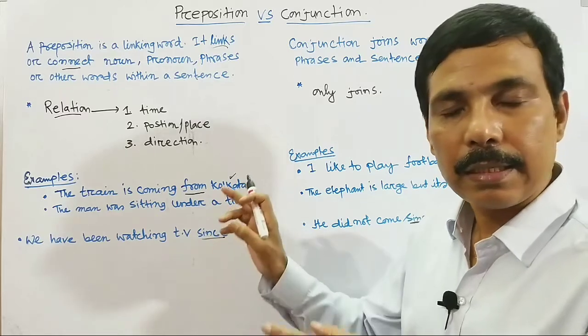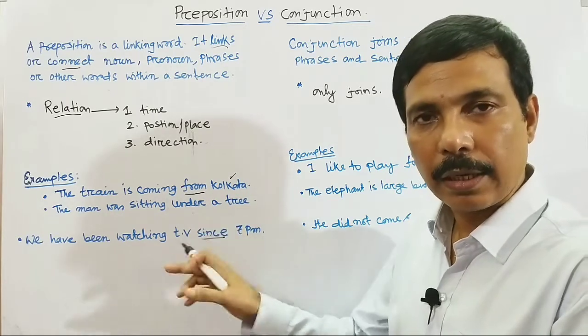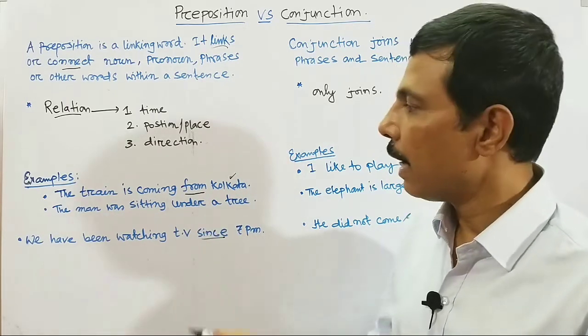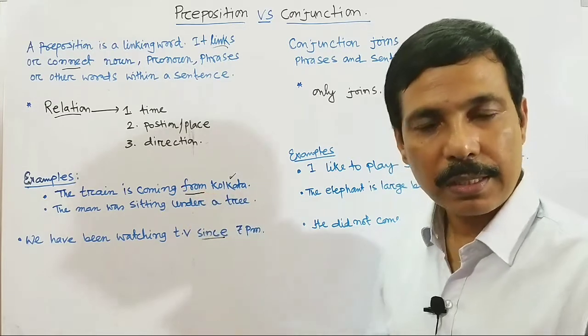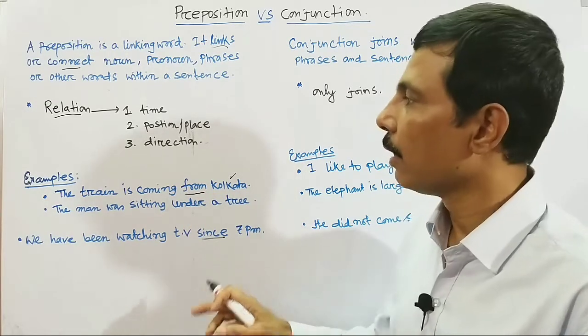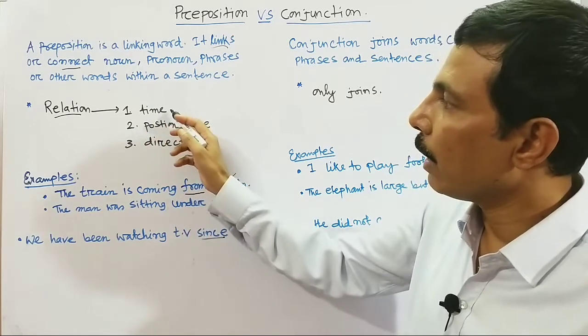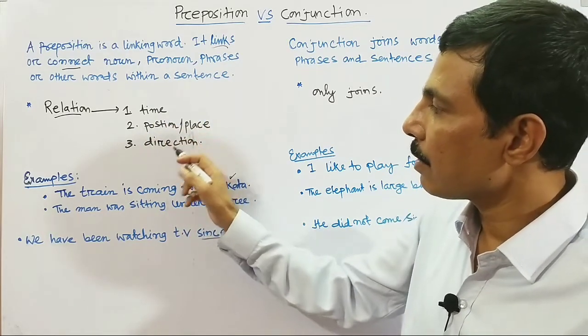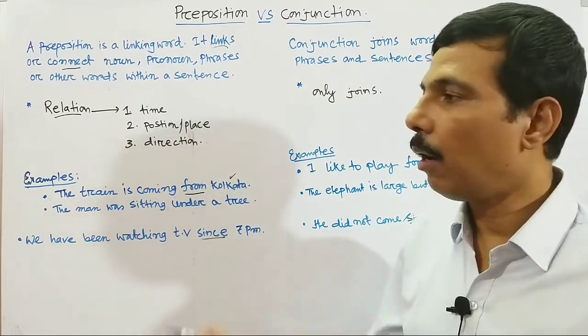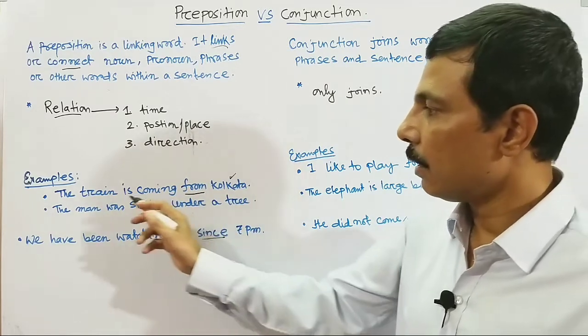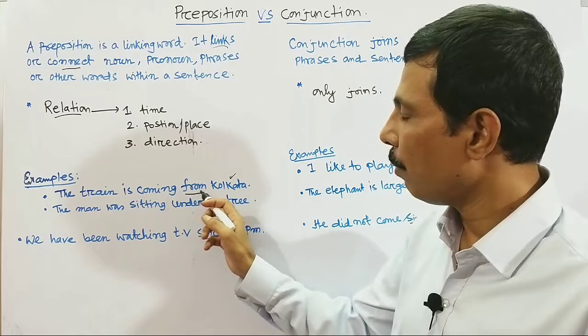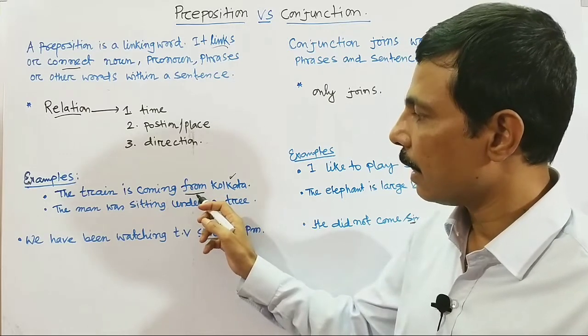And it does not act only as a connector, but it also expresses a meaning, that means a relation. Three types of meaning or relation it expresses: time, position or place, or direction. So here, the train is coming from Kolkata, expresses the direction.